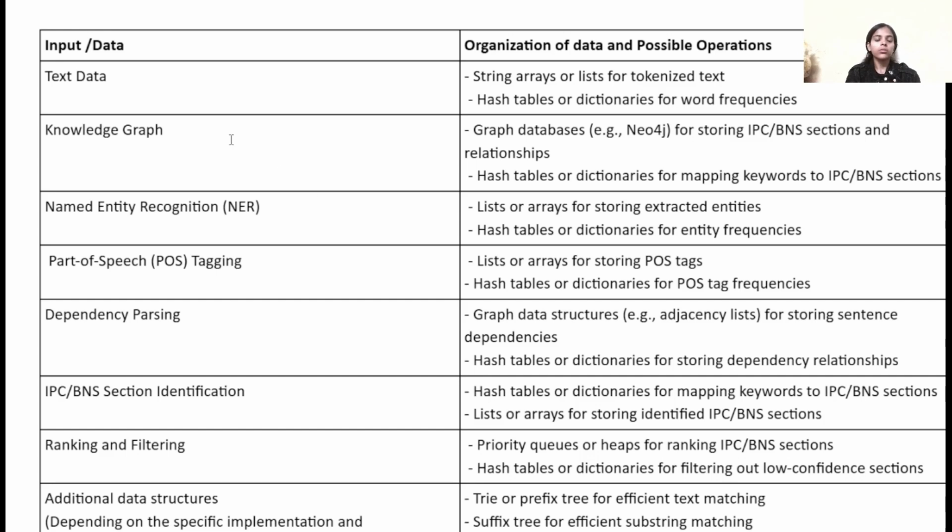Now we will discuss how we can apply these data structures. So here, for text data, we can use string arrays or lists to store the tokenized text.